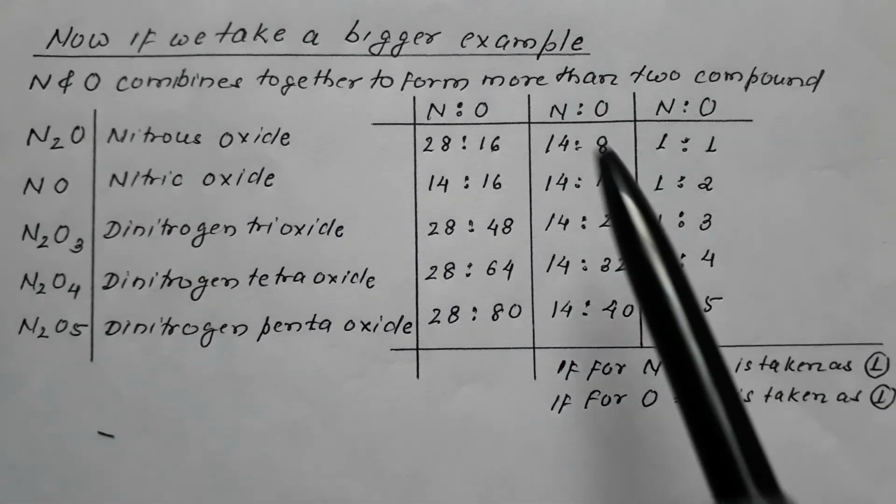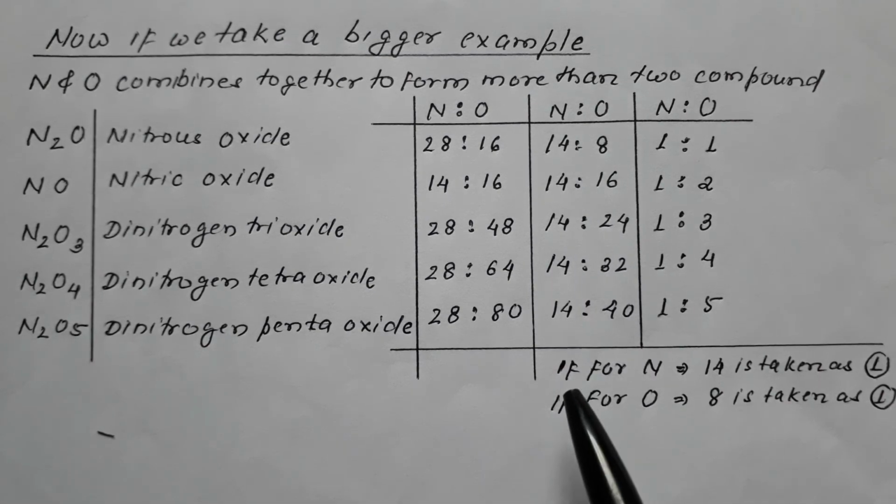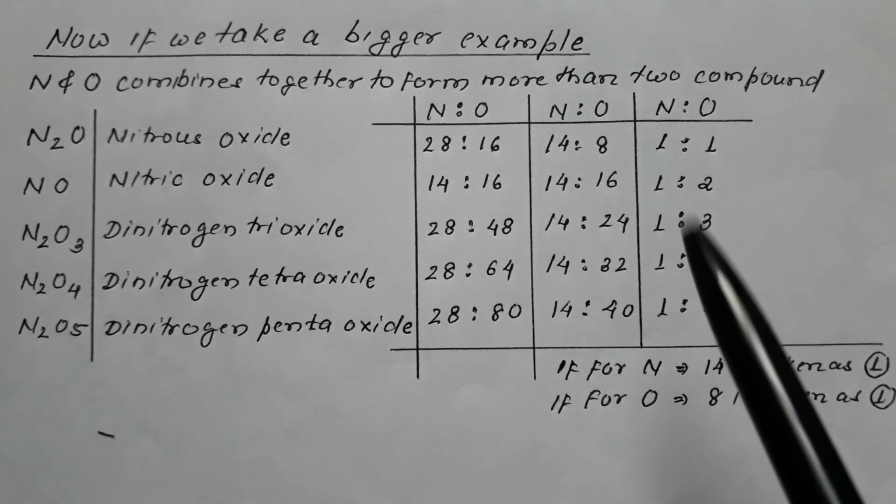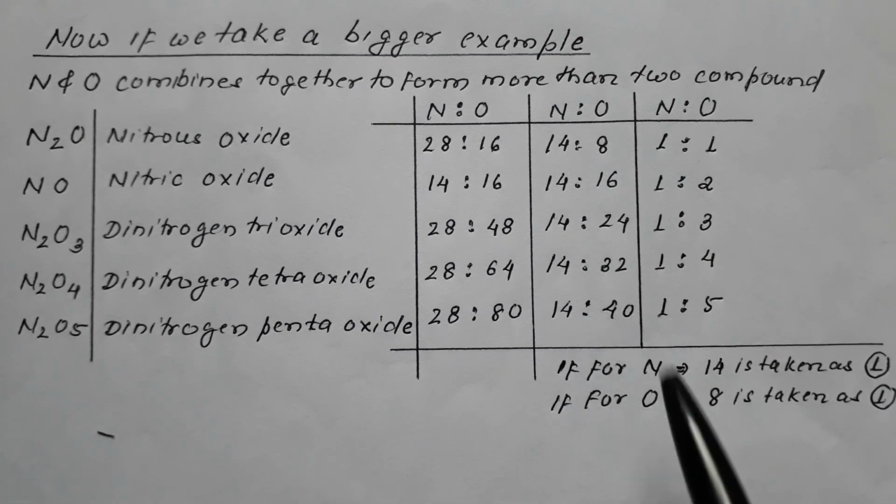Or we can say that, since we have converted all nitrogen into 14, a fixed quantity of one element, that is nitrogen, is combining with multiple quantity of oxygen.